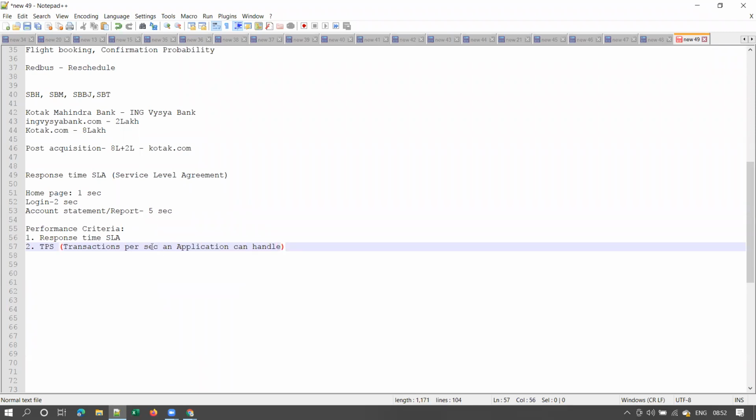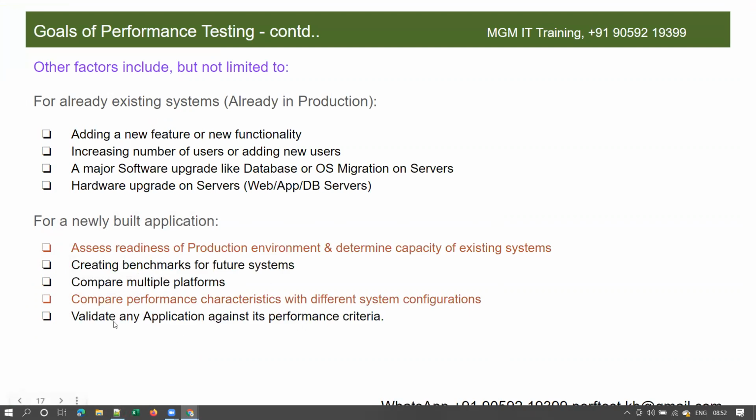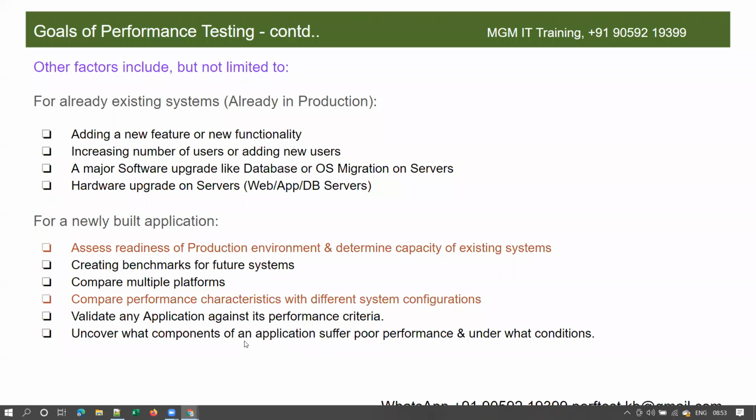To see how many transactions per second an application can handle, this can be one of the important performance criteria, guys. In that way, there will be different performance criteria for different applications. So to validate any application against the performance criteria also, we do this performance testing. Okay. The next important reason for doing performance testing is to uncover what components of an application suffer poor performance and under what conditions.